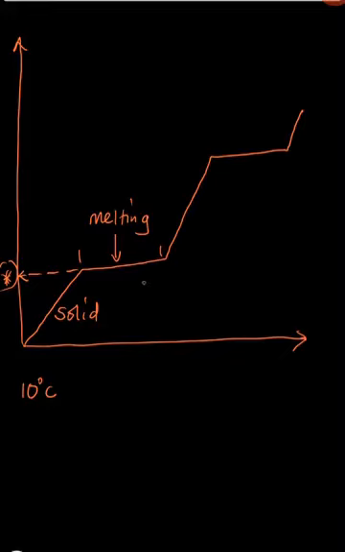Now, during this state of melting, matter exists in two forms. At the point of melting, matter is both solid and liquid. Let me give you an example. When you get ice, remember ice is simply solid water.